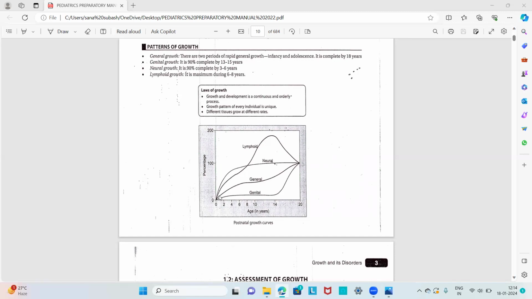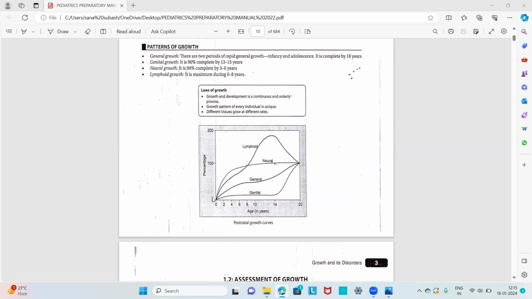In the somatic or the general growth, this is the S-shaped curve. In this S-shaped growth, we know that during infancy and also during adolescence, there will be increased or rapid growth in these two growth periods. But in between that, there will be a gradual or slight plateau stage. So first in the infancy period and later in the adolescent period, there will be rapid growth. In between, there will be static or gradual growth. That will indicate the S-shaped curve in the somatic growth.